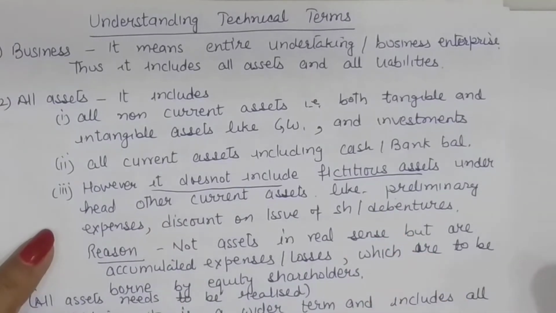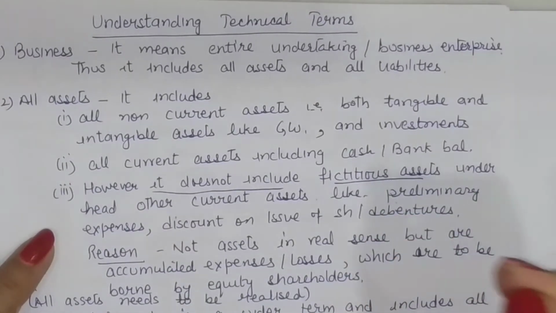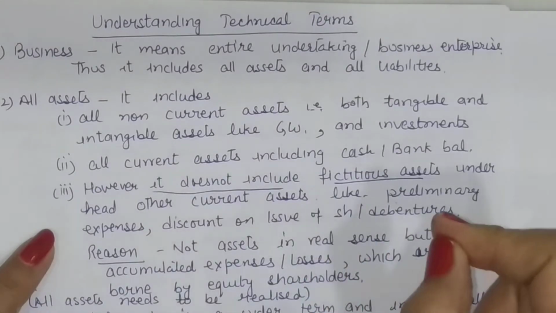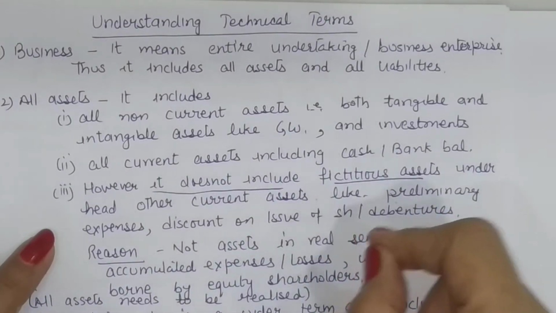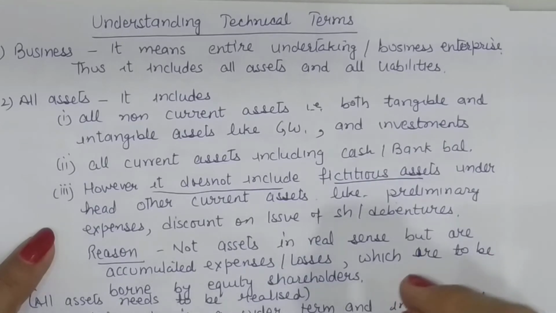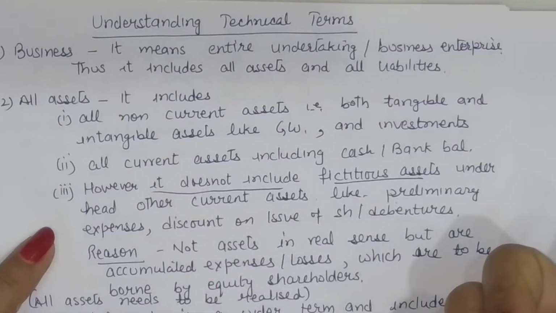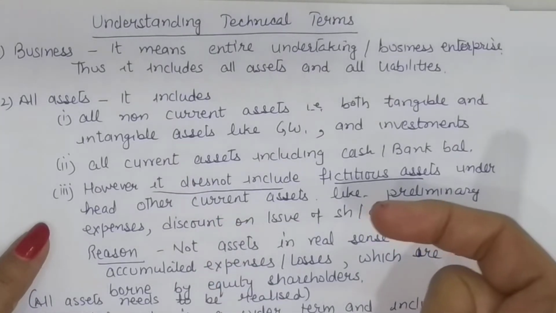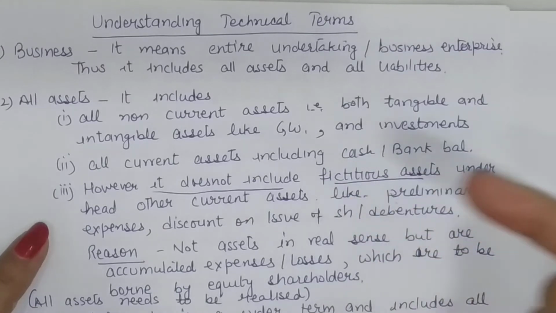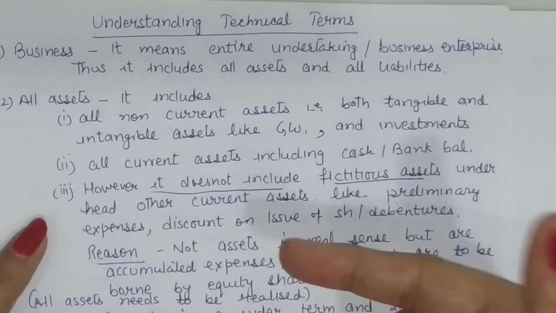These are the losses. So the equity shareholders of the company, that is equity shareholders of the liquidating company, are to bear this loss. So all fictitious asset accounts will be transferred to equity shareholders account on the debit side, because losses decrease the claim of shareholders.